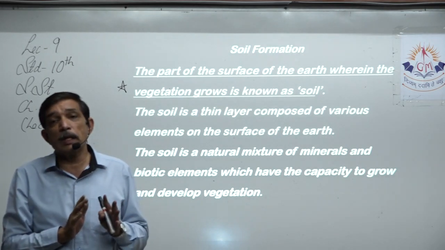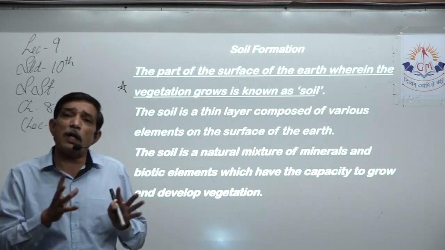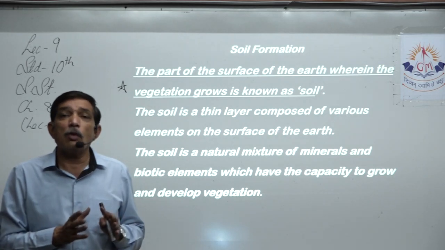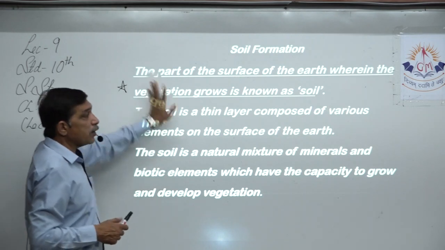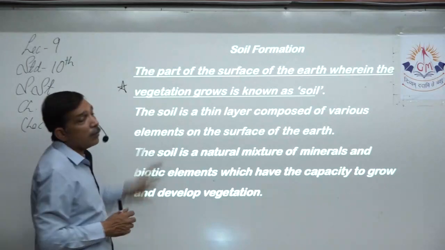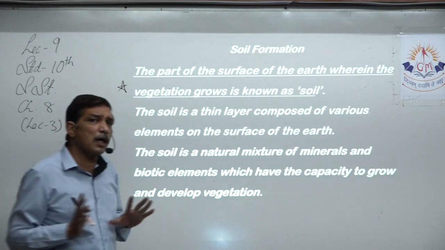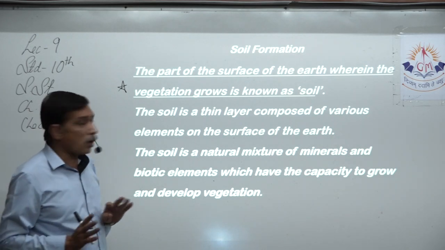Whereas if you see a tree, the roots go quite deep. Yes, they are quite big, thick, fat roots, right? They go deep, but how much? They don't go that much deep either, right? So the top part, surface of the earth wherein vegetation grows, that is known as soil. This is the basic understanding of the definition of soil.